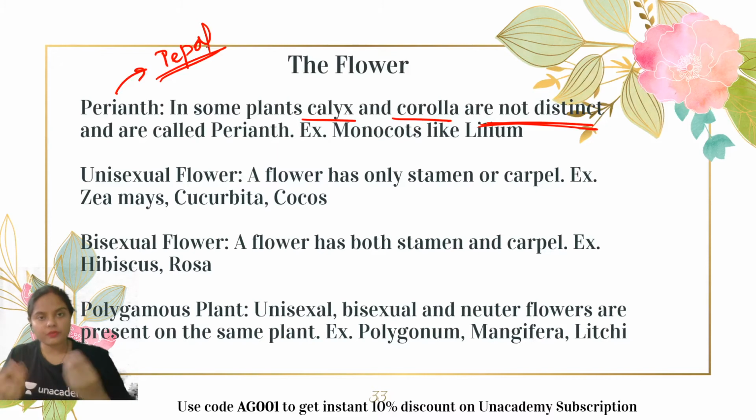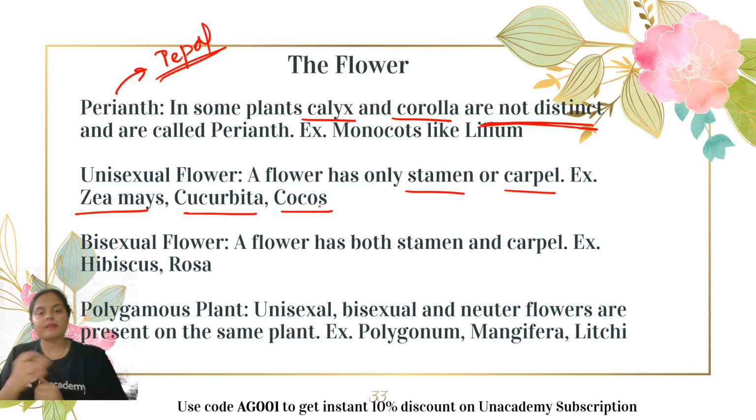What is the meaning of these terms? Unisexual means a flower has only one sex. That means it may contain either only the male sex organ or only the female sex organ. That means it will be having either only the stamen or only the carpel part. Those flowers are known as unisexual flowers. Most famous examples are Zea mays, Cucurbita, Cocos nucifera, that means the coconut, right?